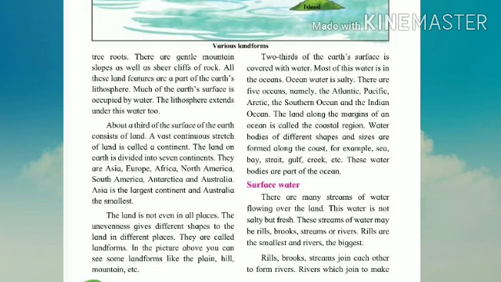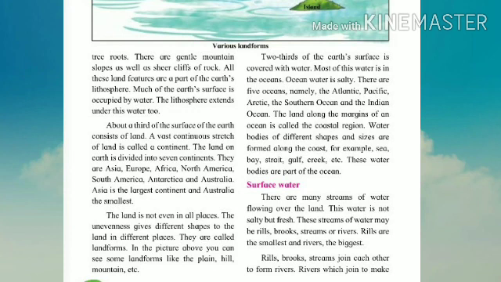ओके, the 2/3 of the earth's surface is covered with water. Now you can see in this picture various landforms are also there and the water surface also. Most of this water is in the oceans. Ocean water is salty. कैसा होता है? नमकीन होता है, समुद्र का पानी. There are 5 oceans, namely the Atlantic, Pacific, Arctic, the Southern Ocean and the Indian Ocean.